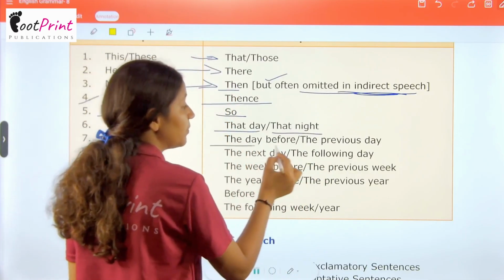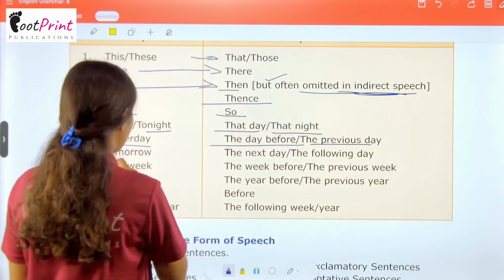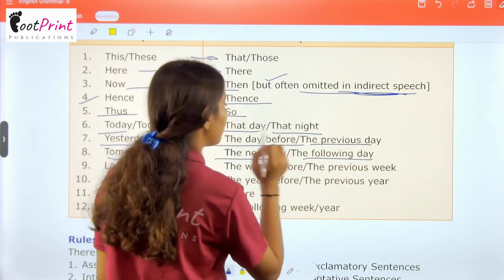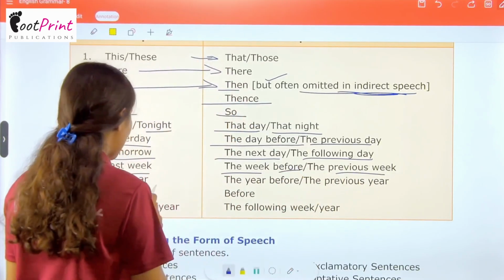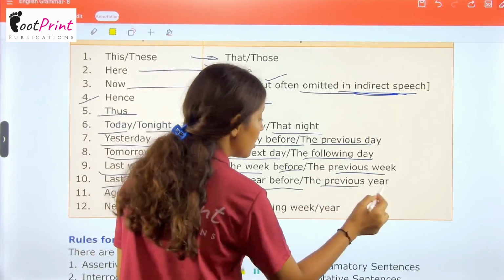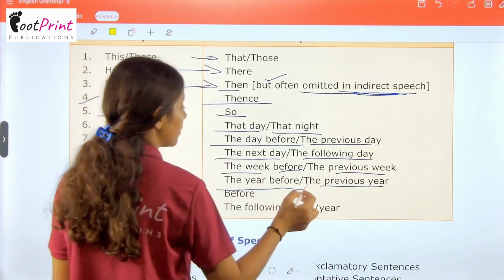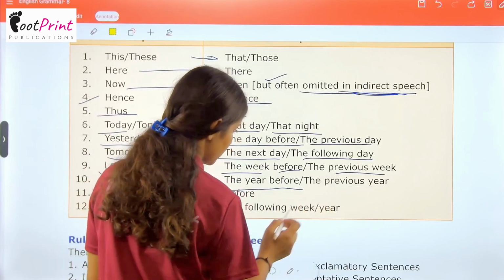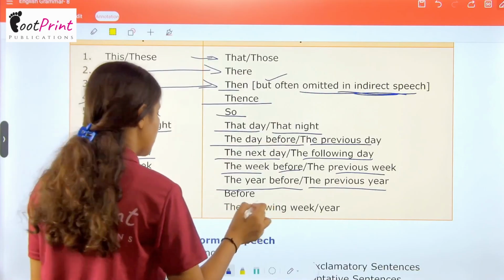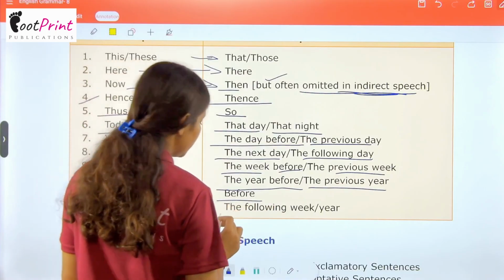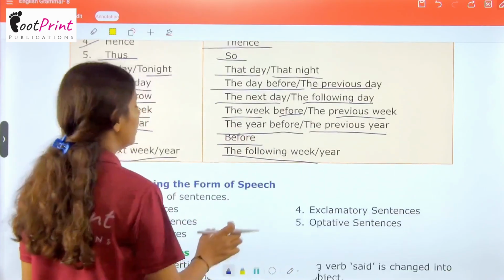Yesterday becomes the day before or the previous day. Tomorrow becomes the next day or the following day. Last week becomes the week before or the previous week. Last year becomes the year before or the previous year. Ago becomes before. Next week, next year become the following week, the following year.